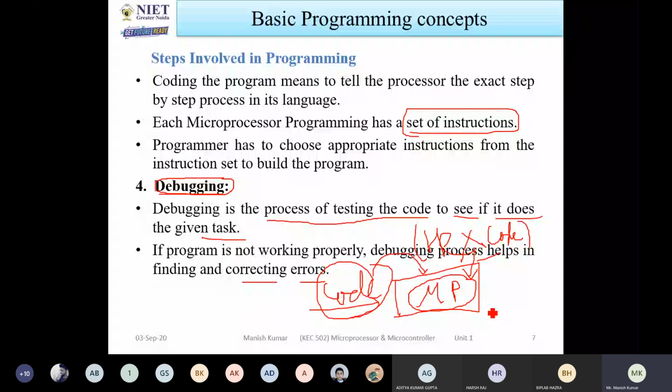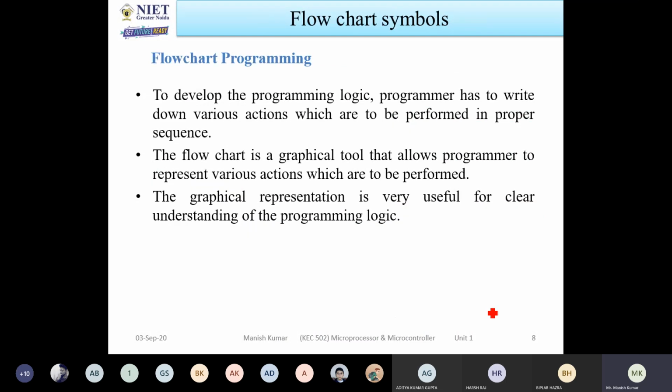Now the next is flowchart symbols. Before writing the programs, you have to know which type of operation you have to perform. For that purpose, we indicate things with flowcharts. Okay. So what is the meaning of flowchart?